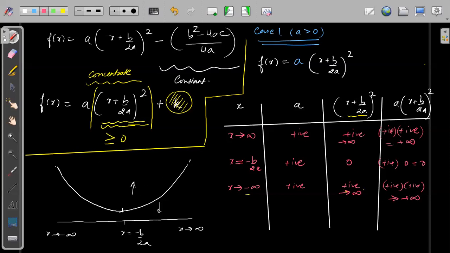So on the right side it is increasing, and on the left side also increasing. So this will be the approximate shape. We can say that it is an upward facing graph. This is just an explanation that it will be upward facing.